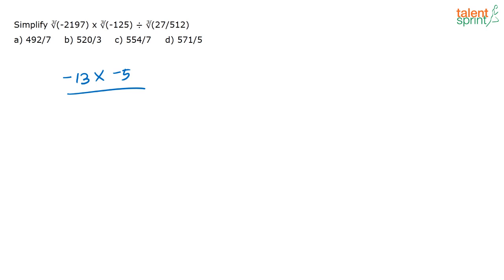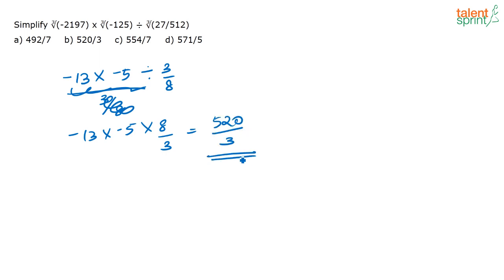Cube root of 27 is 3 and cube root of 512 is 8. So you have divided by 3 by 8. Minus 13 into 5 divided by 3 by 8, or you just write it as minus 13 into minus 5 into 8 by 3, that is equal to 520 by 3. Option B. Very easy question.